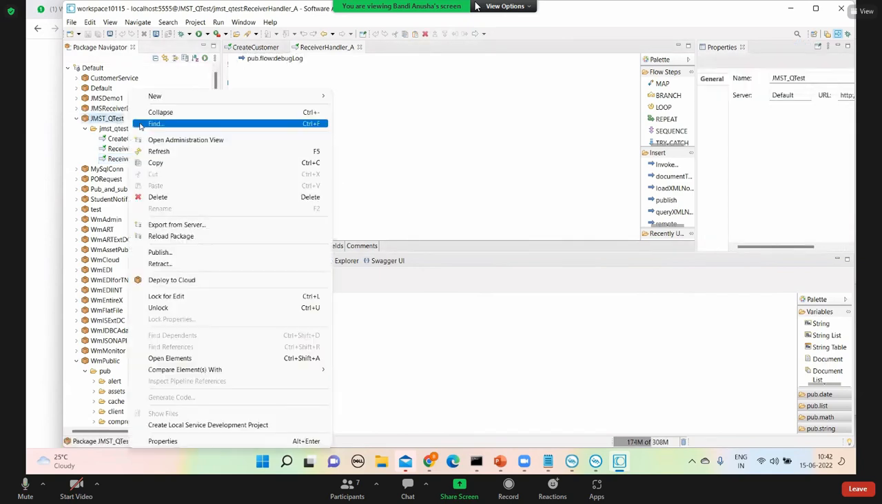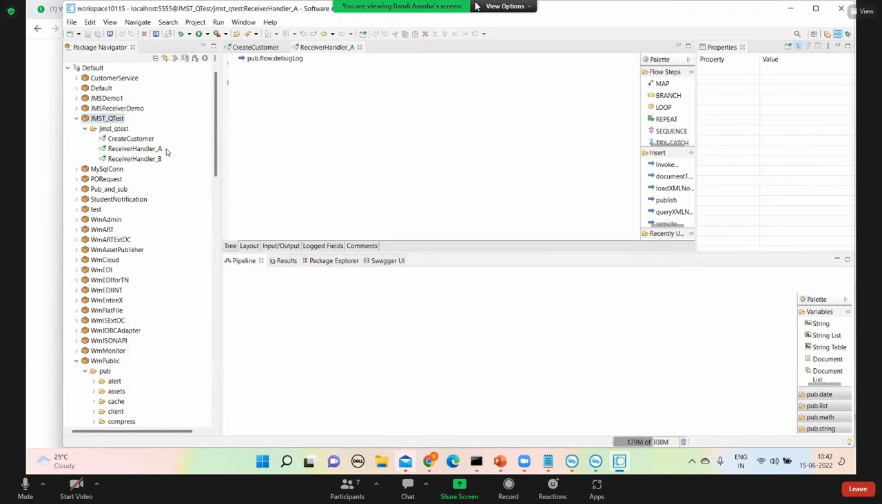Package name also. Let's see. No, sir. Yeah, it is not given. Refactor. No. Once the package is done, there will be a problem. If you change the package name, it will be a problem.